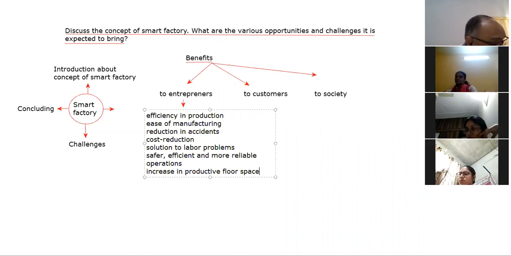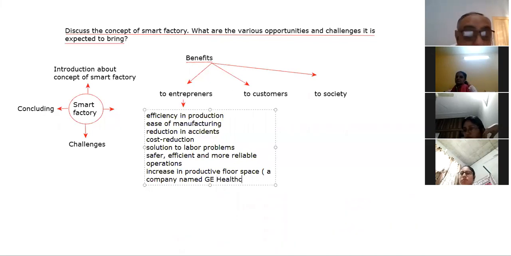Okay? So there was a company named GE Healthcare, GE Healthcare, right?